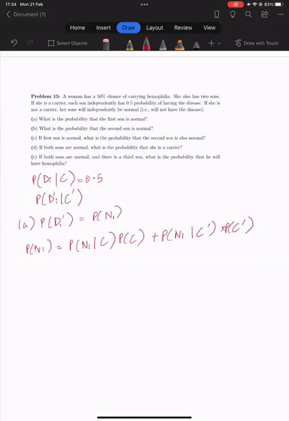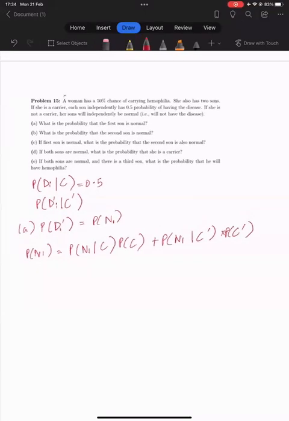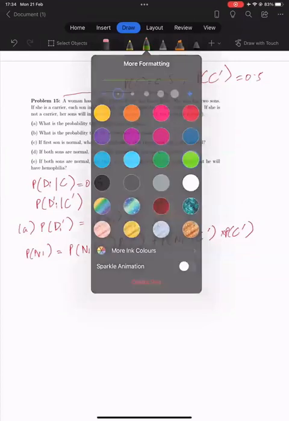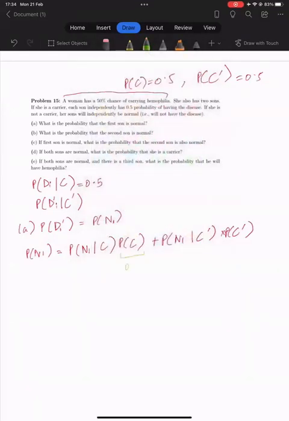We know the probability that a woman is a carrier is 0.5, since it is written a woman has 50% chance, and the probability that she is not a carrier is also 0.5. And the probability that the son does not have the disease given that the mother is a carrier is 0.5.